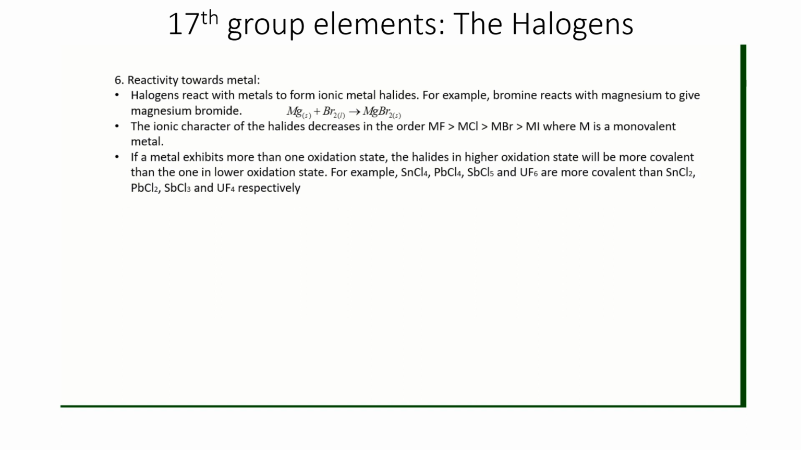One important note I already mentioned earlier, that covalent character is highest in higher oxidation state and lower in lower oxidation state. You can see some examples also given here. SnCl4 has more covalent character than SnCl2. PbCl4 has more covalent character than PbCl2. So the lower one has more ionic character and the higher one has more covalent character. Right? So remember it.